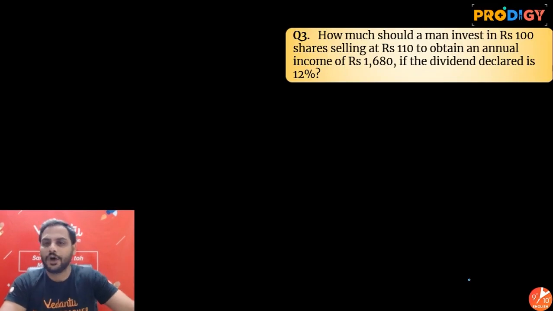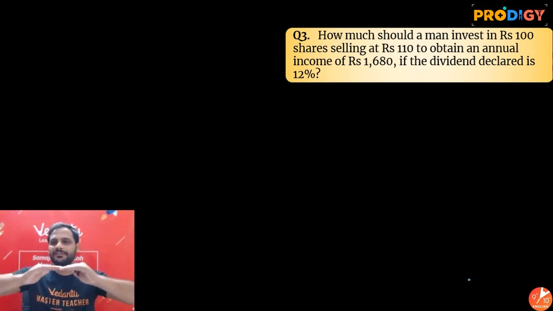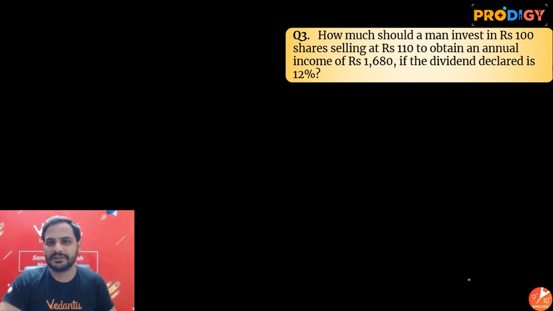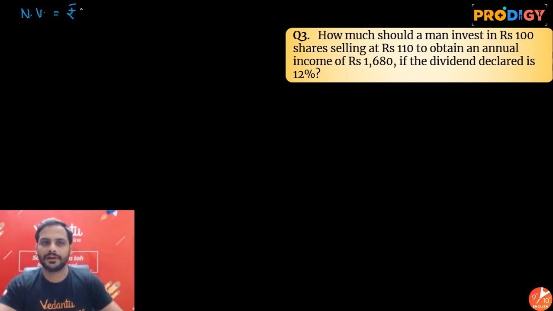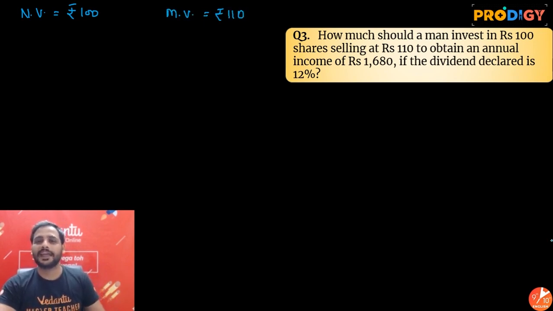Next question: how much should a man invest in rupees 100 shares selling at rupees 110? So we got to know rupees 100 shares selling at 110, that means they are being sold at a premium. So nominal value is rupees 100 and market value is rupees 110. Alright, to obtain an annual income of rupees 1680. Annual income means what? Dividend.